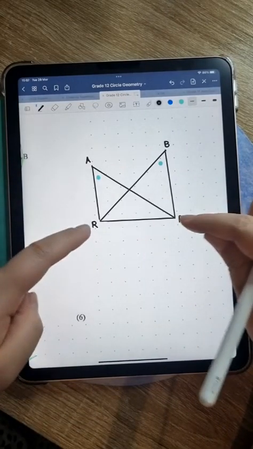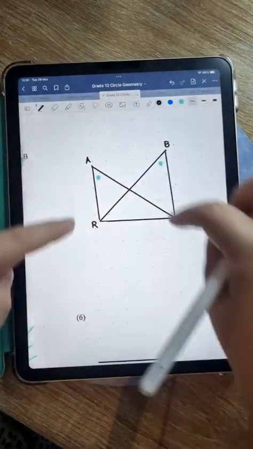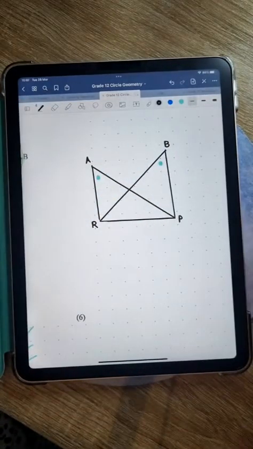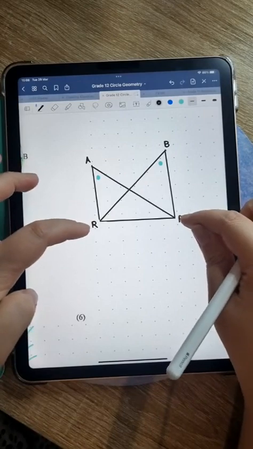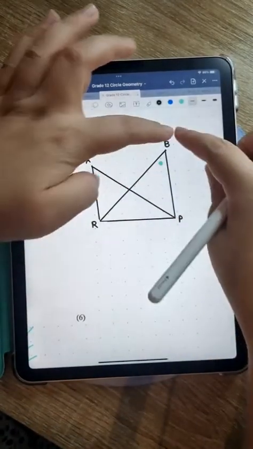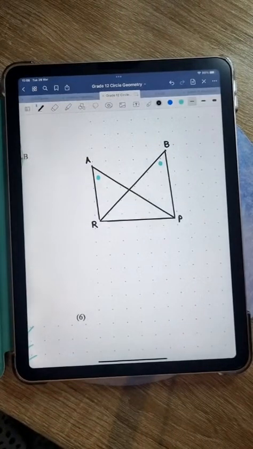One chord of this quad is subtending equal angles. So the only way for that to happen is if that is a chord, so these 2 points lie on the circumference, and those 2 points are on the circumference as well. And that is where converse angles in same segment comes from.